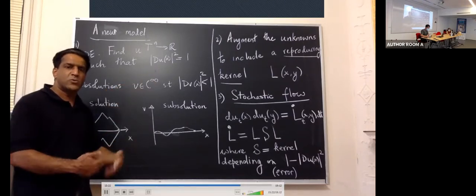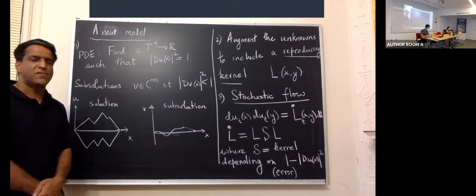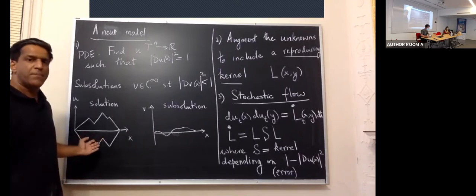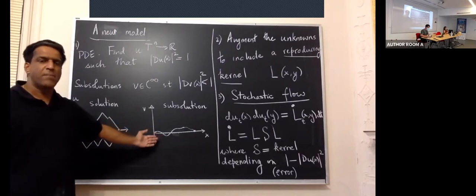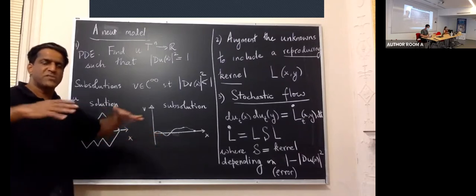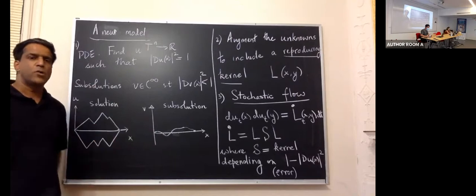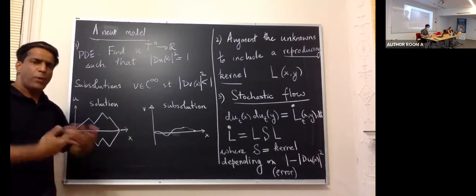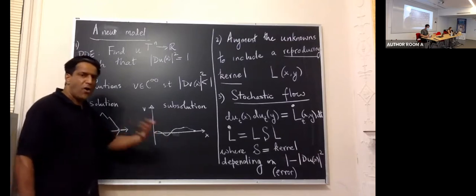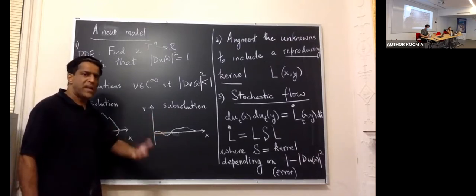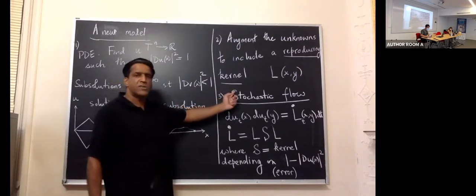What I'm trying to do is to construct a random one-Lipschitz function. Here are examples of one-Lipschitz functions. Here is an example of a subsolution, so just a smooth function whose slope is always less than 1. The way we will add in fluctuations stochastically is by adding into the set of unknowns a reproducing kernel.